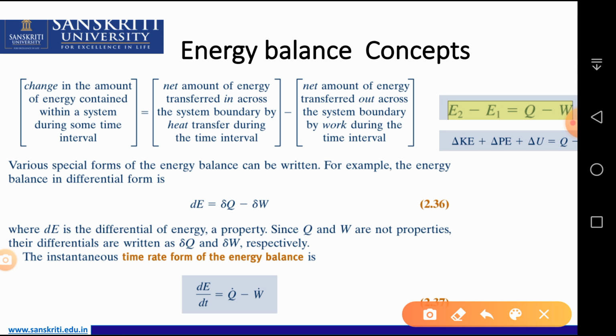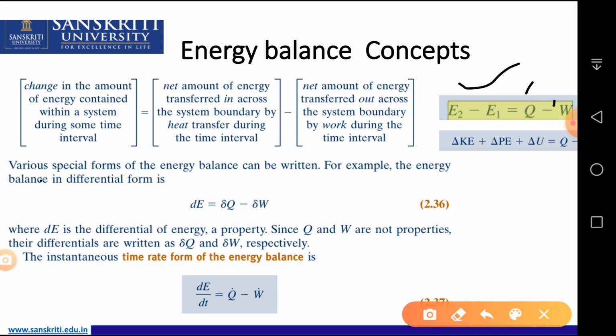So this written text is converted into that form, E2 minus E1 equals Q minus W. If you give heat to the system, that is Q, and it provides work, the difference of this heat and work is equal to E2 minus E1. So what is E? It is the summation of kinetic, potential and internal energy.